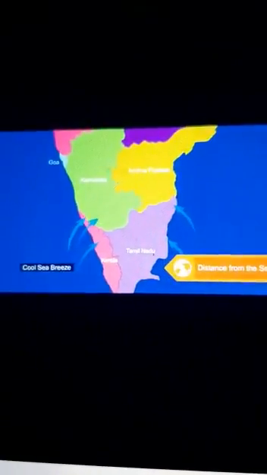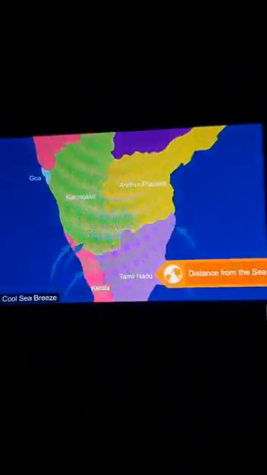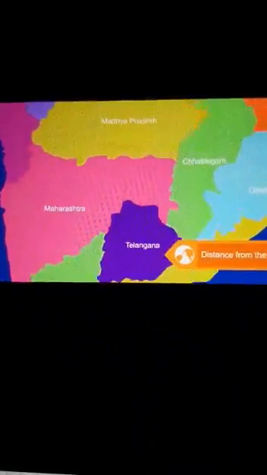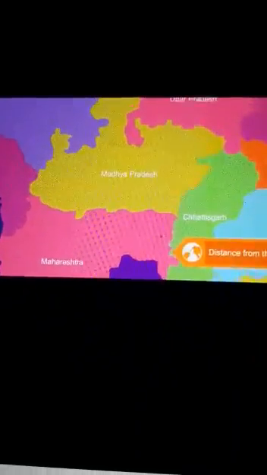3. Distance from the sea. The distance from the sea is another factor that affects the climate. The places near the sea have a moderate climate because of the cool sea breeze that blows from the sea to the land. The places that are far away from the sea do not experience sea breeze. Hence, they are cold in winter and hot in summer.